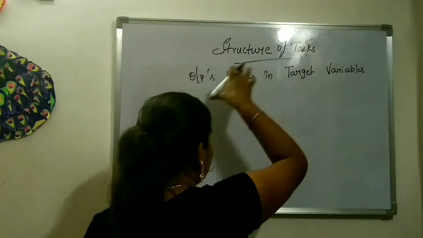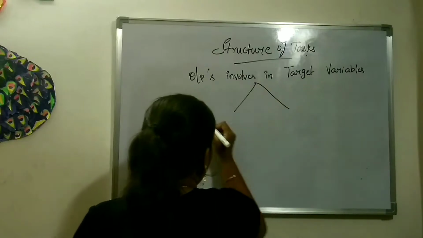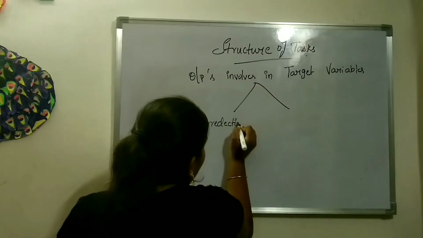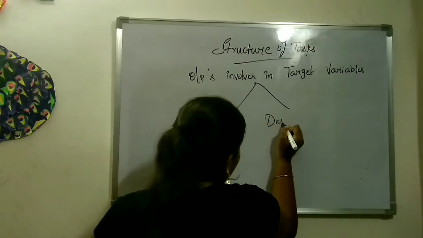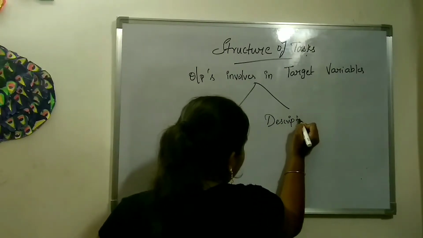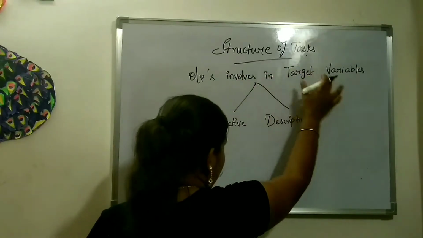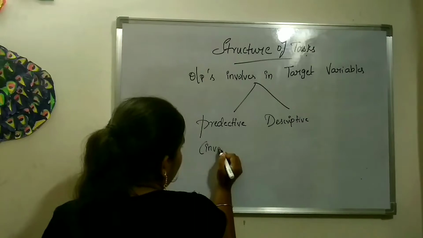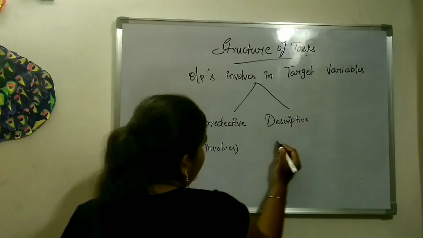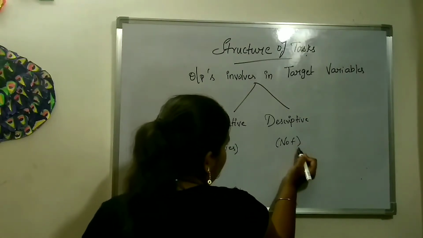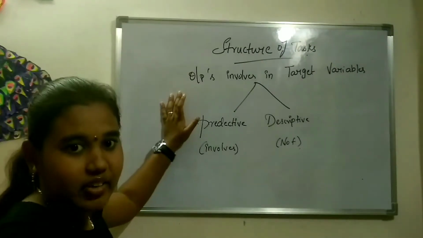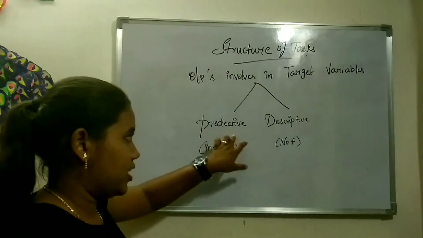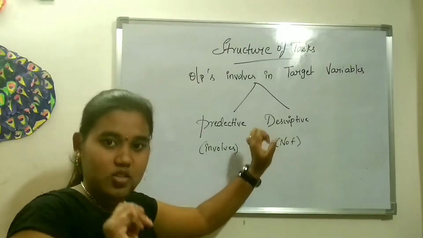So these target variables based on the outputs were again divided into two cases known as predictive case and descriptive case. So these outputs based on the target variables just involve predictive models only. Okay, so they just involve predictive models and they don't involve descriptive models. So this is how the outputs of target variables are divided. Now I'll be giving the clear classification based on the predictive and descriptive models of supervised and unsupervised learning.